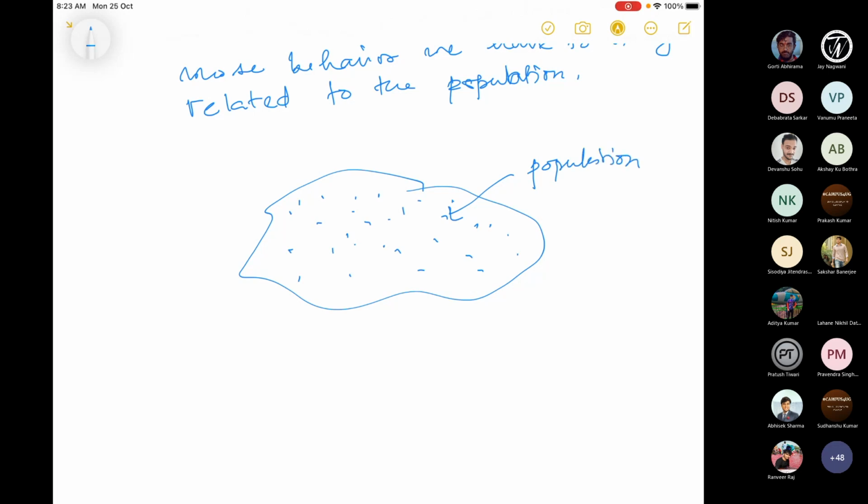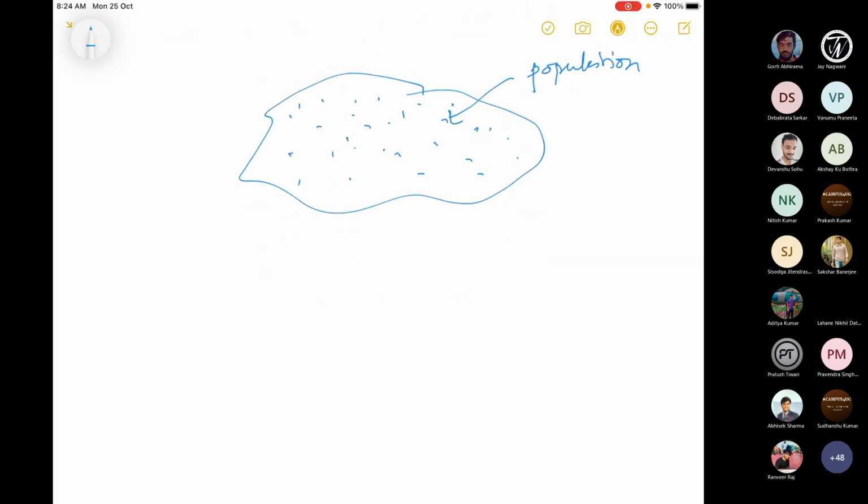Now I want to infer something about this population, but I cannot do that considering each individual value. So I have to pick a sample out of it, a portion out of it. This portion is actually a sample, but a sample in a scientific sense. What is a sample? What is not a sample? What is the concept of a sample in our context? Any subset need not be a sample. So if this is the population, then a portion of it, let's say this part, whatever the objects here, is part of the sample.